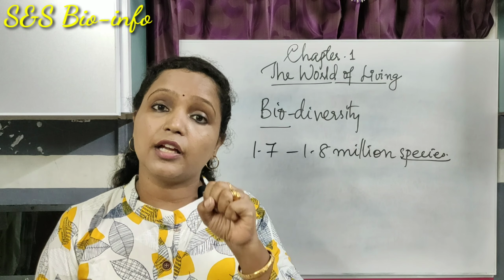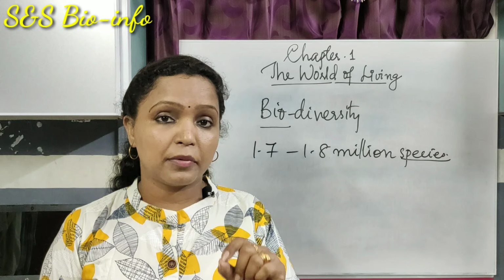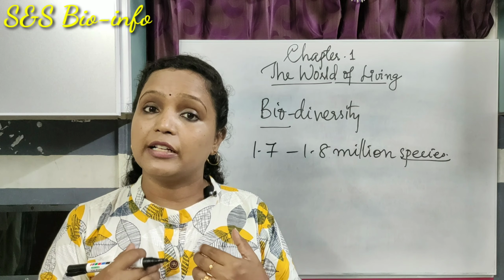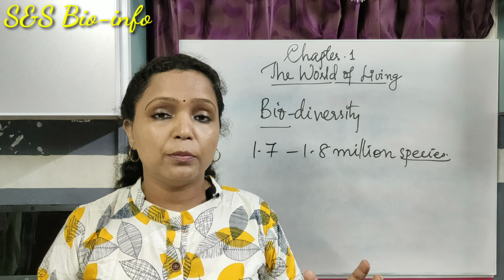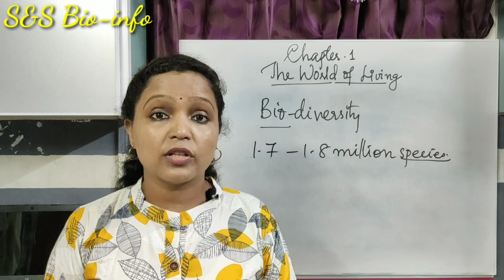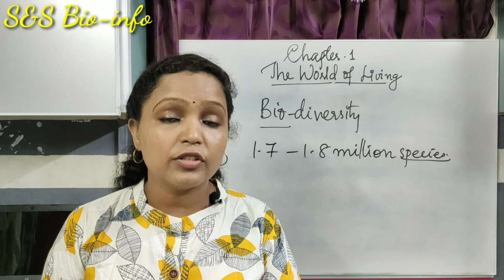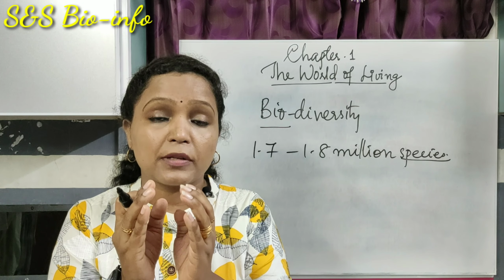A species is a group of similar kind of individuals that are able to interbreed among themselves to produce fertile offsprings. For example, human beings belong to a particular species. We the human beings have similar fundamental features and are able to interbreed among ourselves to produce fertile offsprings. So each group of plants and animals represents a species.